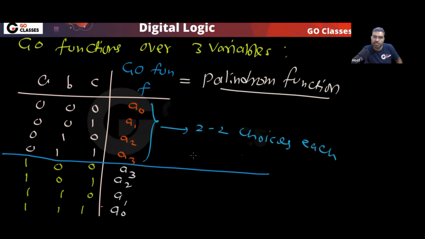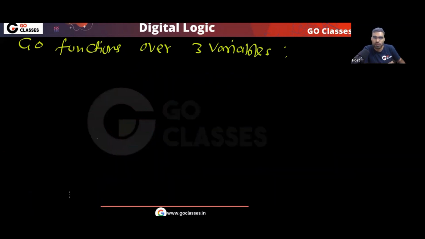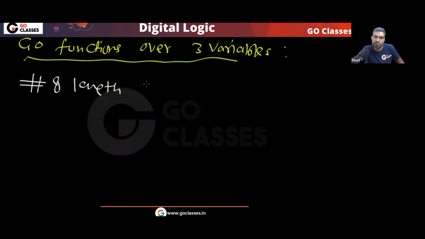Two choices each. Here there is no choice. Yes or no? Here there is no choice. So how many functions can you create? The number of Go functions over 3 variables is just the number of palindromes. That is the same as the number of 8-length palindrome bit strings.